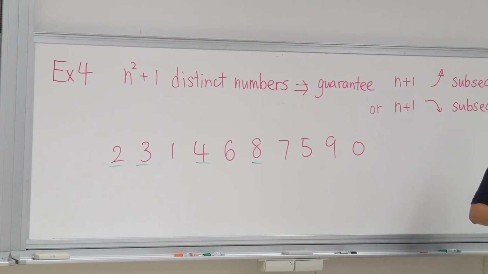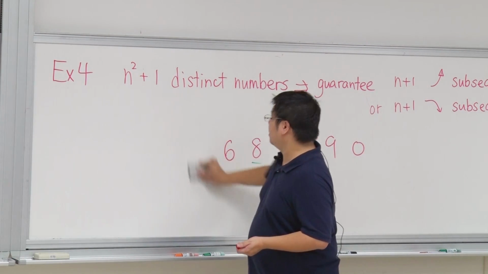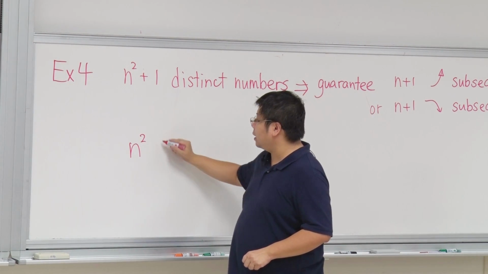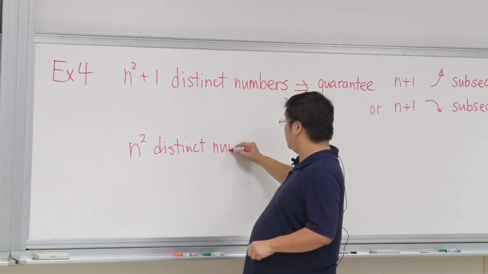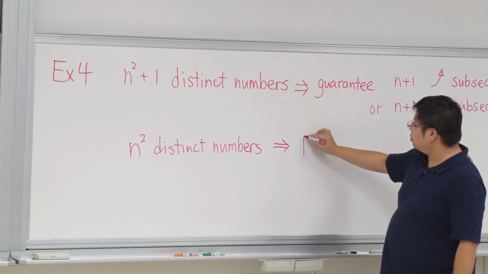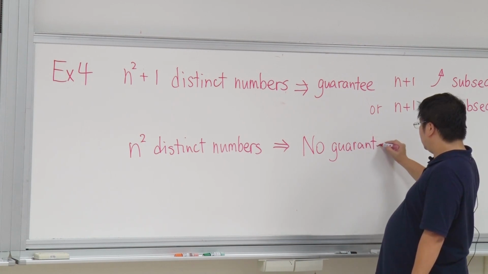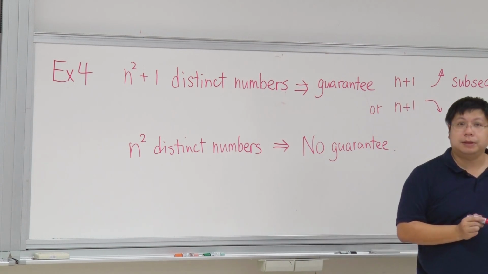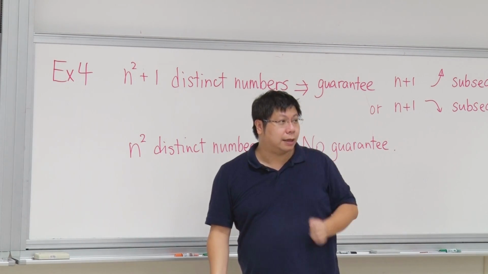This is also a very tight result, because if we just have n squared distinct numbers, then we don't have any guarantee to get n plus 1 increasing or n plus 1 decreasing. I'll just give you a very simple counterexample.